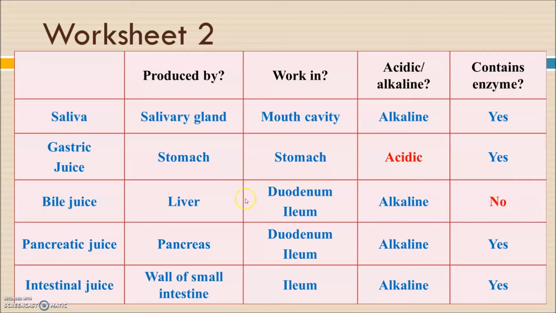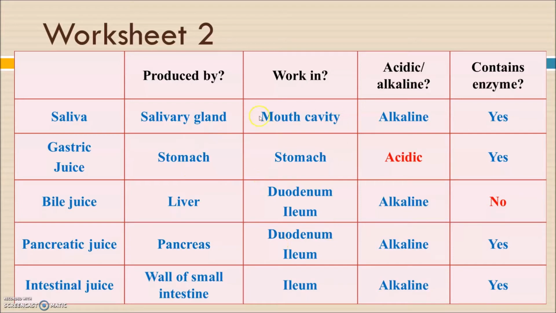That's why the digestion performed by the bile juice is physical digestion, which only breaks fat down into small pieces, making small fat droplets. That's for the bile juice. Also, bile juice is produced by the liver and stored temporarily in the gallbladder. That's also something special I would like to mention.